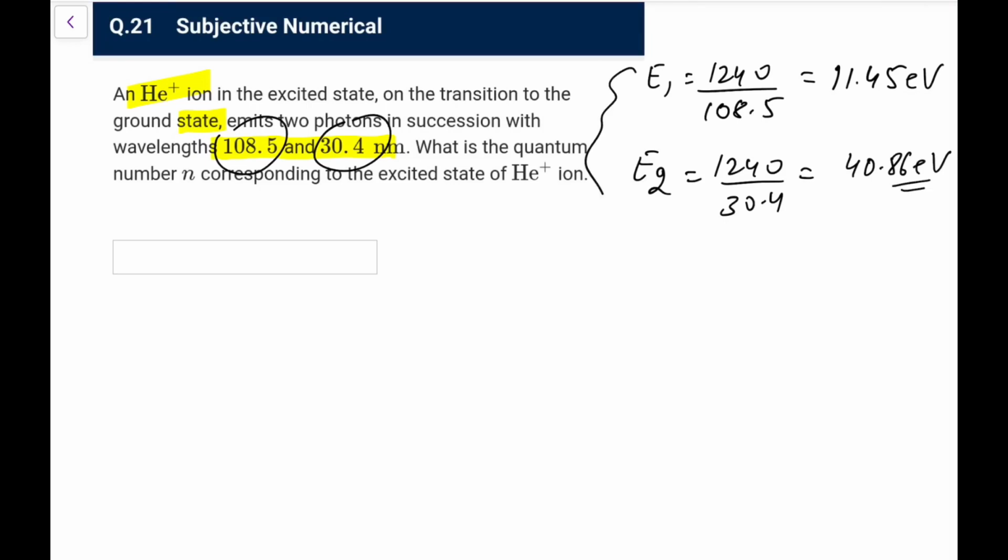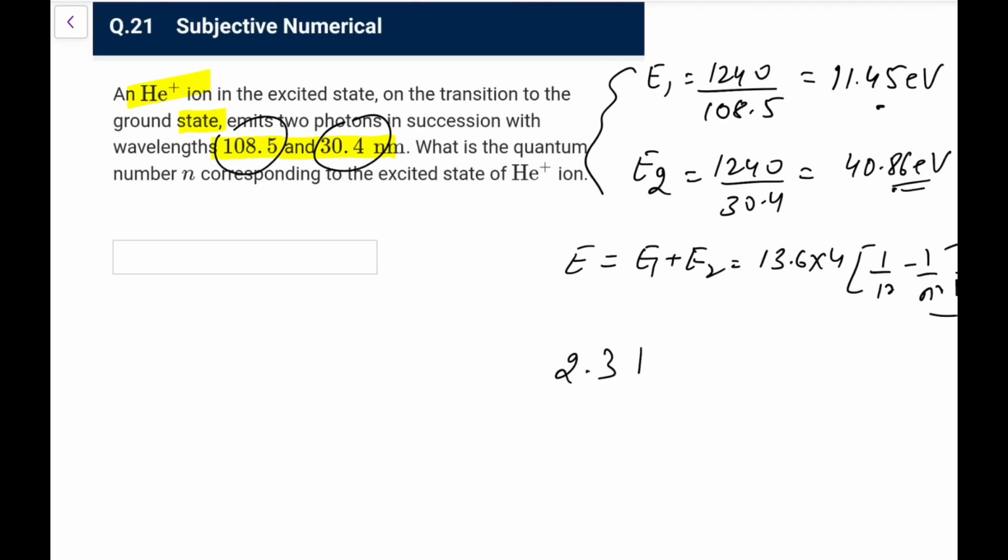Now the total energy would be E1 plus E2, and that would be equal to 13.6 into 4 into 1 upon 1 square minus 1 upon n square. So that is what you have to solve now. So 40.86 plus 11.45, that is 52.31 that you are getting. And 13.6 into 4 is 54.4, into 1 by 1 square minus 1 by n square.